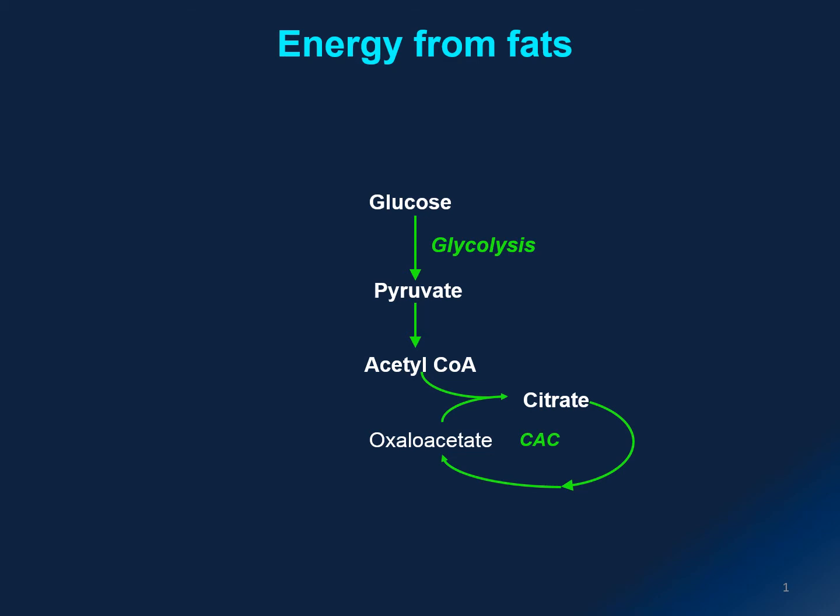Let's try to sum up everything we have learned so far. First of all, glucose is converted into pyruvate by glycolysis. Then you have the decarboxylation step to produce acetyl coenzyme A that can join the Krebs cycle and eventually the electron transport chain for ATP production.